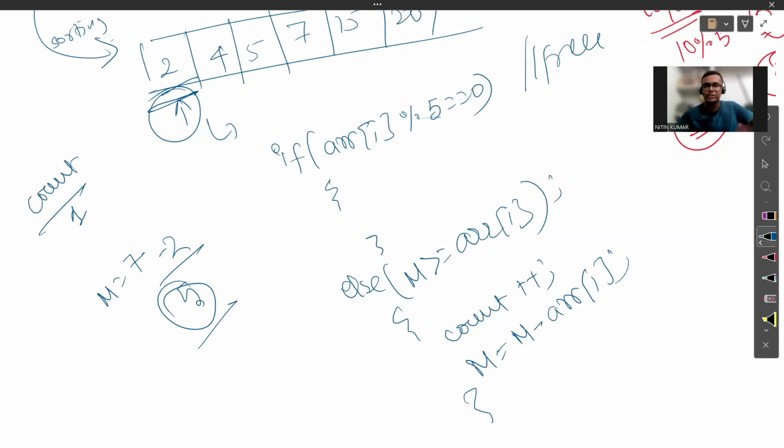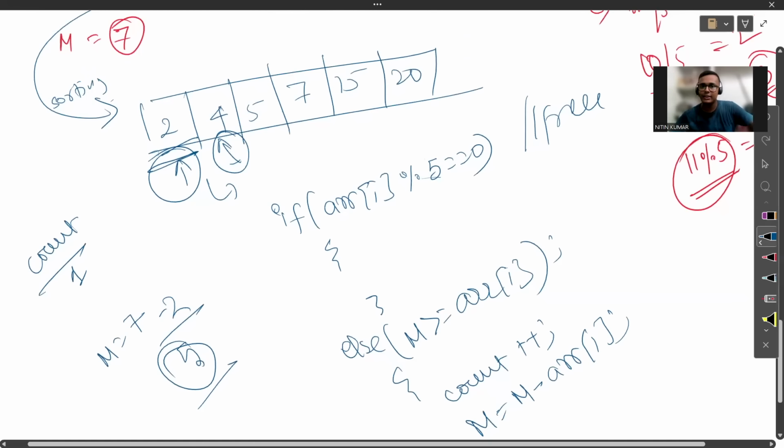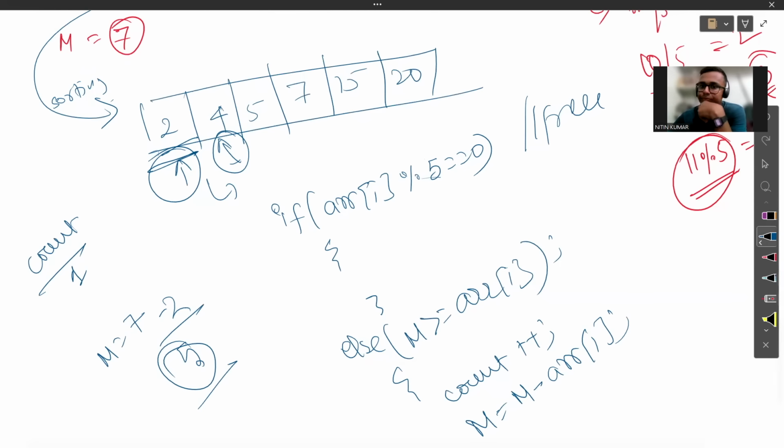Let's do the same for the next value, the value number 4. Now for the fourth index, what do I have to do? Check whether array of I modulo 5 is equal to 0. No, it is not. Okay, so go to the next. It does not come for free. So we could buy it, yes, because we have the total value greater than it. So now count will become 2 and the value which we have will reduce to 1.